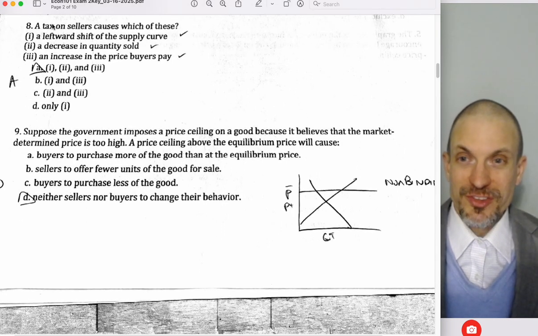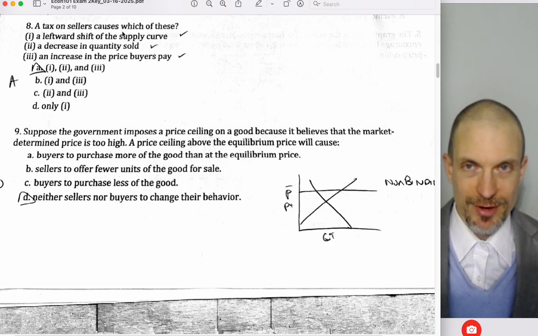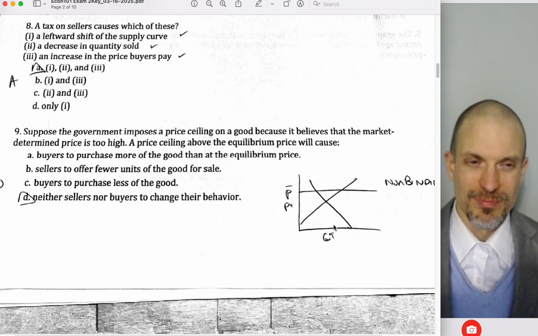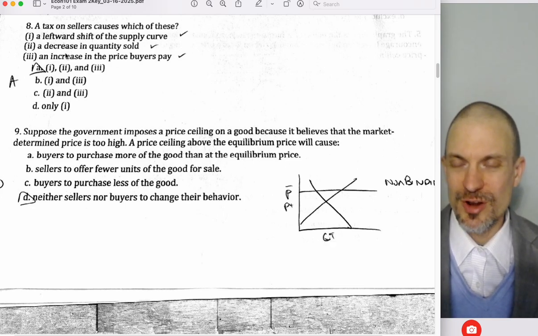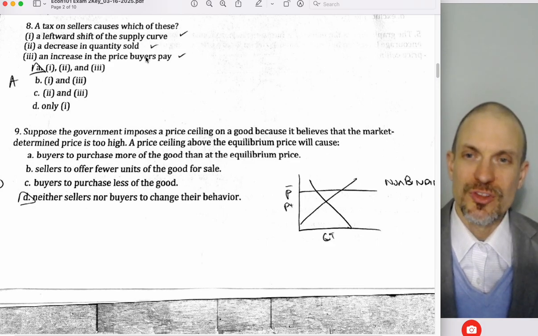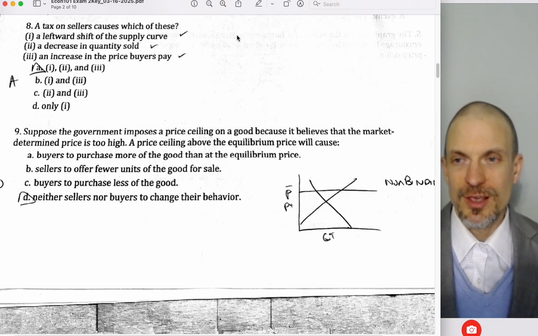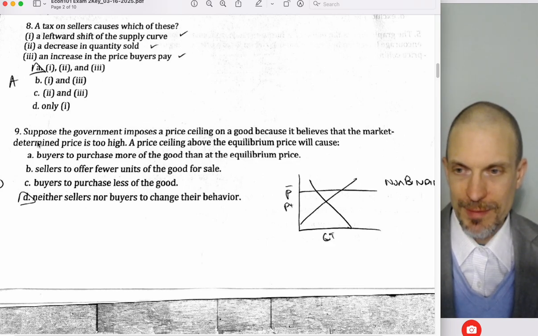Anyway, so a tax on sellers causes which of these? This is almost true by definition. This is how we model a tax on sellers. We're going to get a leftward shift of the supply curve. We're going to get a decrease in the quantity traded, QT. So I always mark QT. This is on the next one, but QT is going to be the quantity actually traded with a tax, or Q tax. An increase in the price buyers pay, that's going to happen. There's going to be a wedge between the price paid by buyers, PB, and the price received by sellers, PS. The difference between the two, PB minus PS, is the size of the tax. A is correct here. Later, on a later graph, I can illustrate that better.